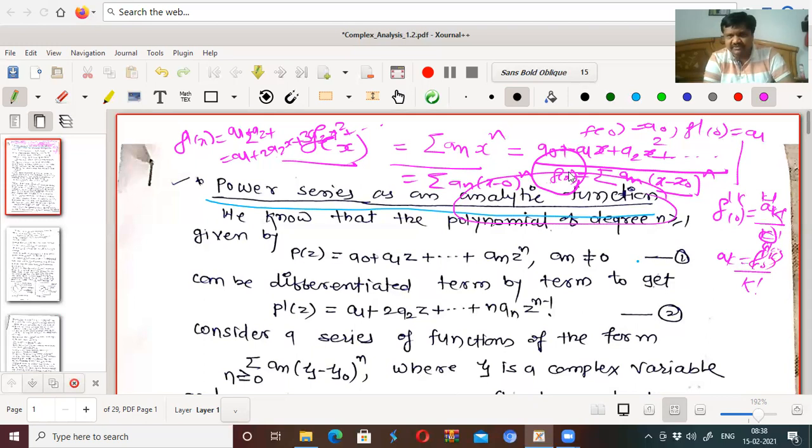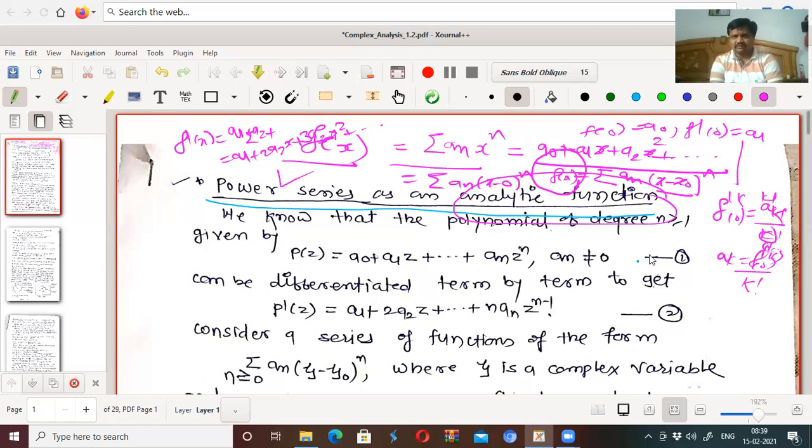That means f of x should be infinitely differentiable, right? That should be the condition. Then we can find the coefficients of this power series expansion, isn't it? So in the same way, we know that the analyticity concept is in complex analysis. So if the function is analytic, then it can be represented in terms of power series.